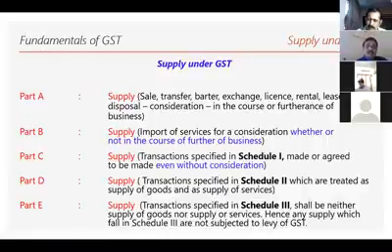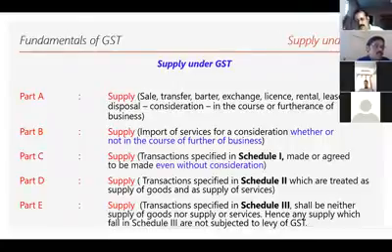That means you have to sell the property, transfer it, or there must be an exchange, or a letting of immovable property, or licensing, where I'm giving a right to someone else. Very simple, there must be a transfer of goods from one place to another, from one person to another. There must be a change in the possession of goods from the seller to the buyer.